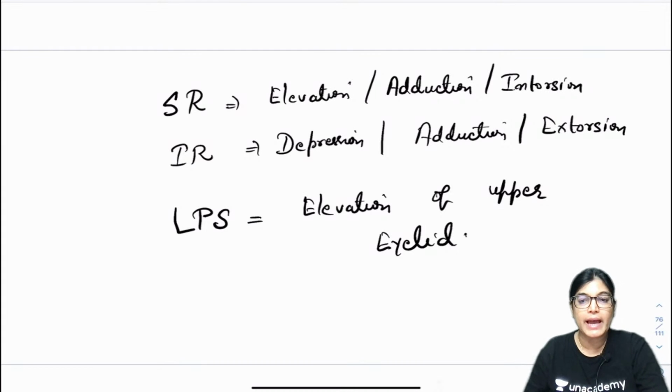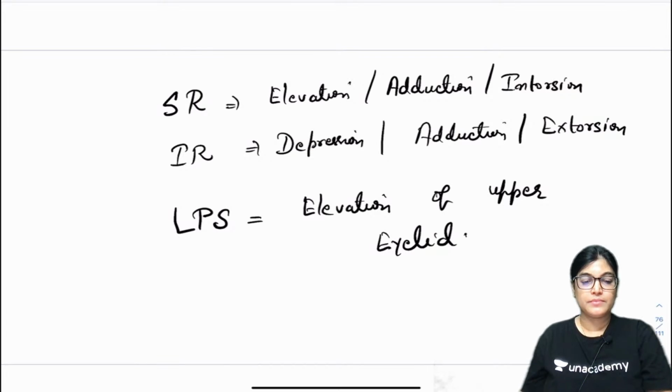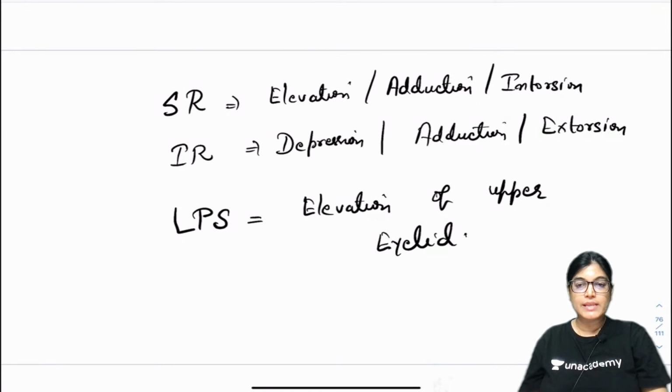Can we move on to the second MCQ? Let's move on to the second MCQ now.